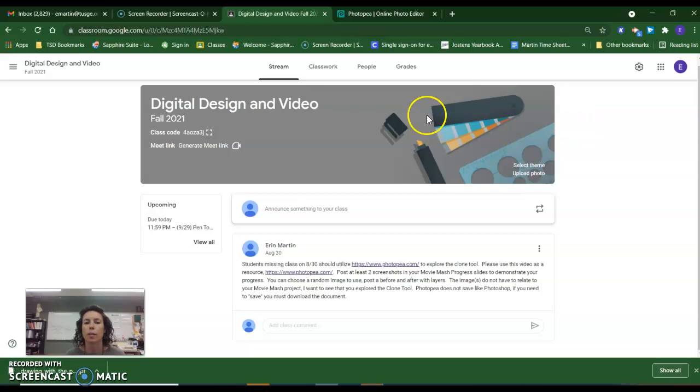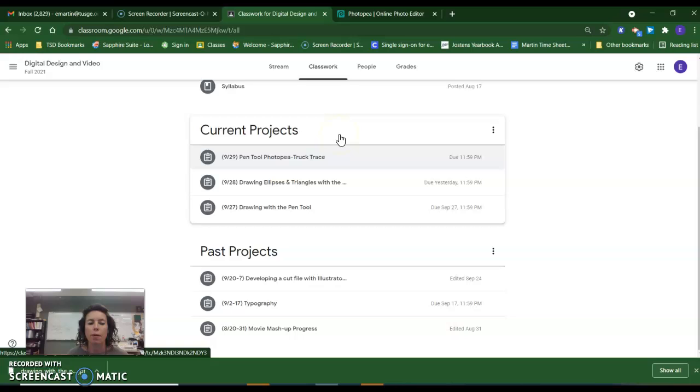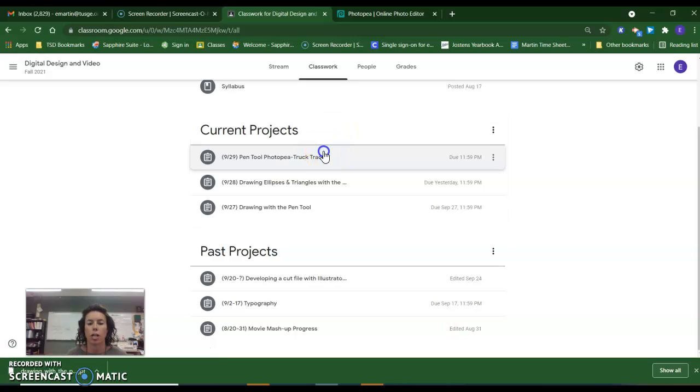Today we are going to continue refining our skills with the pen tool, and we are going to do that with an activity known as the truck trace.